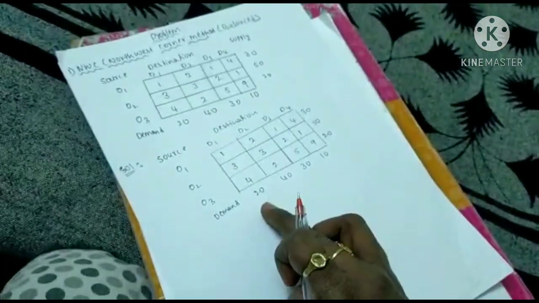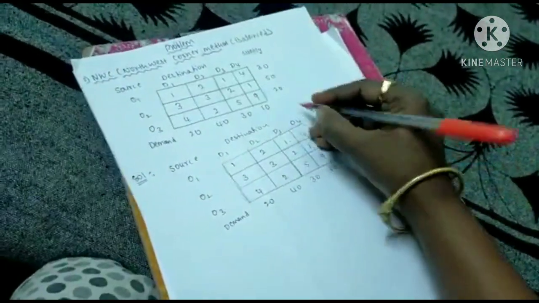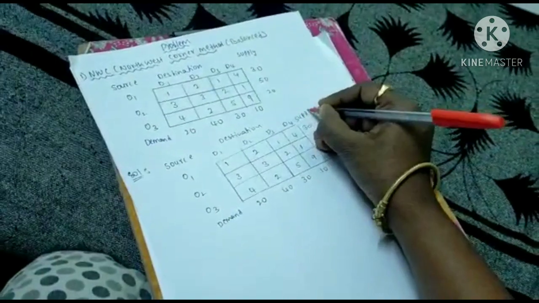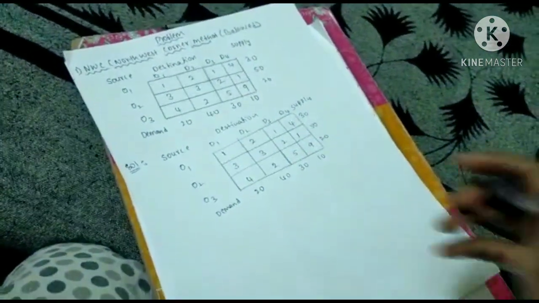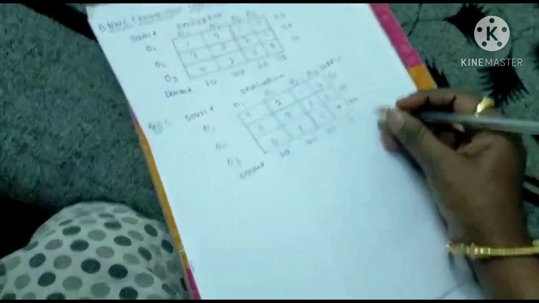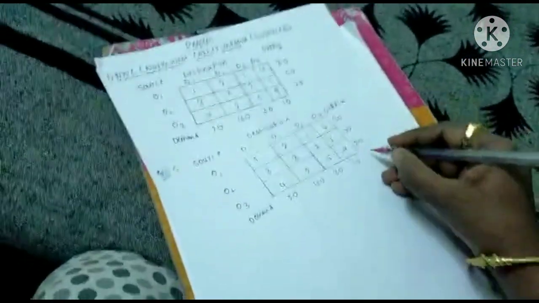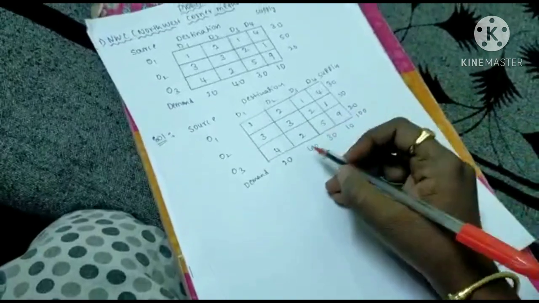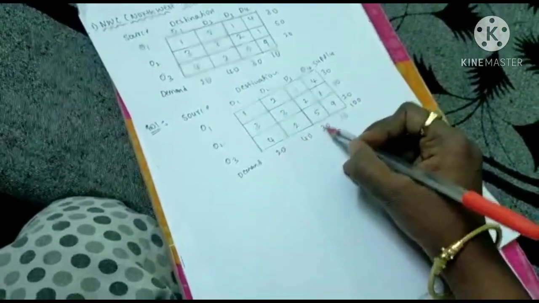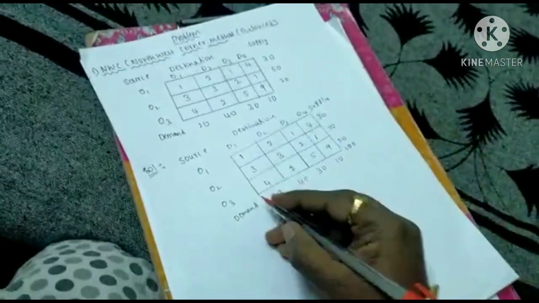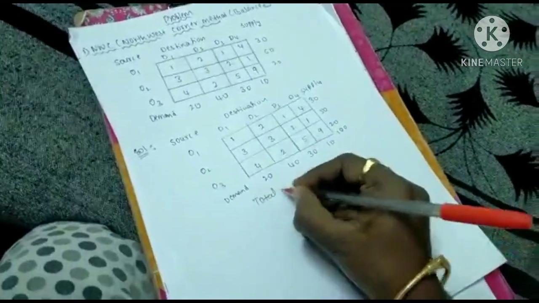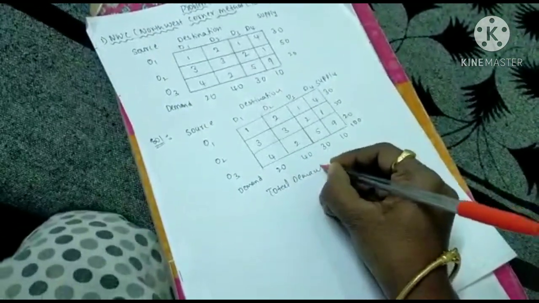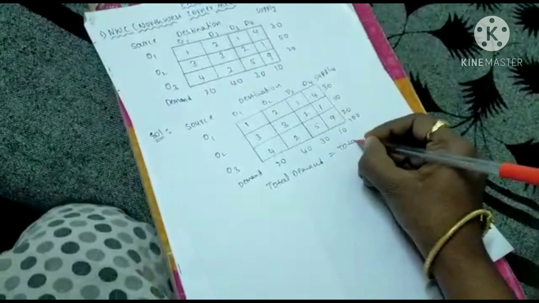Here total demand should equal total supply. Here this is the supply. How much is the supply? Here 4, 5, 6, 7, 8, 9, 10: 100. Here total demand equals total supply.